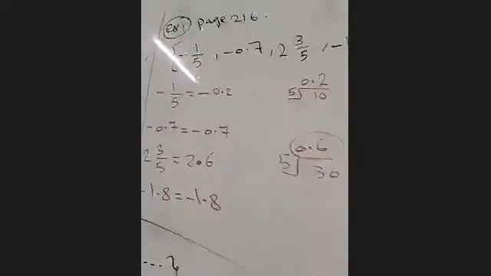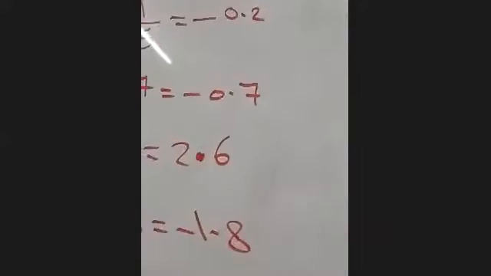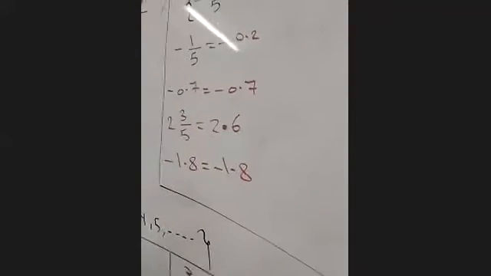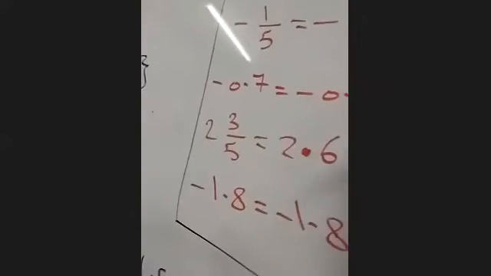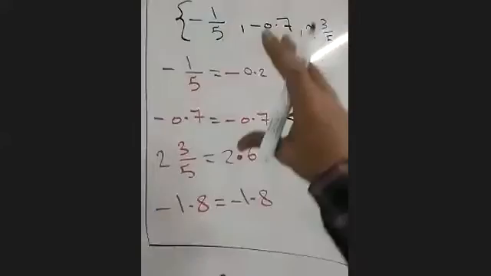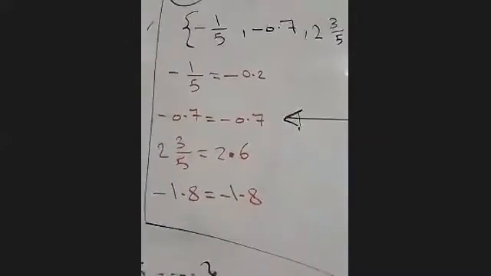After we do that, we'll make a long number line. Let's make a long number line. Now, let's take a look at our numbers here.